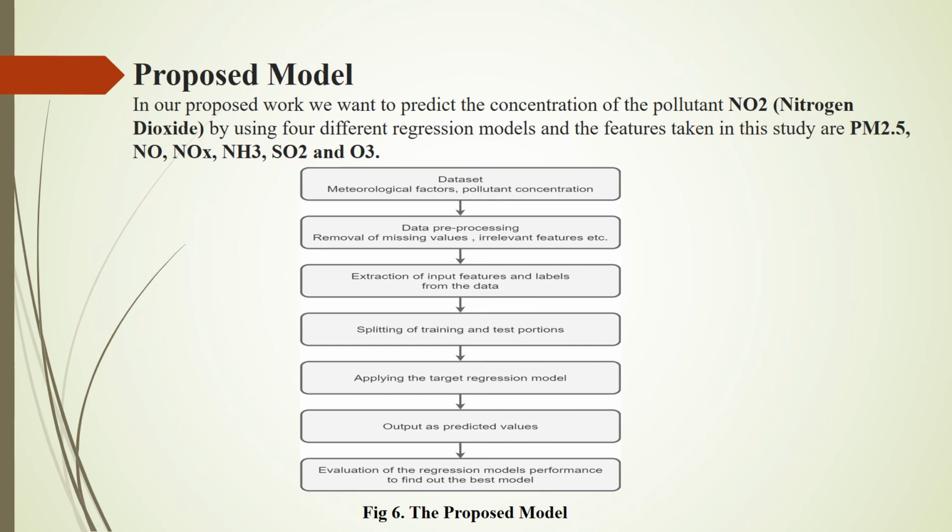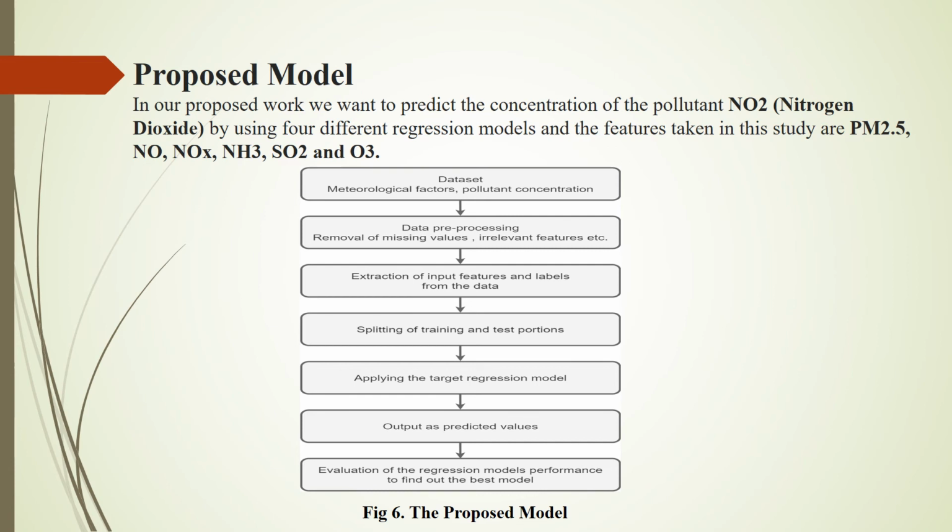Next step shows the output. In this, we get the output as predicted values of the pollutant from our target model. The last step consists of the evaluation of the regression model performance. By doing the evaluation, we will get to know the amount of accuracy in the results, by which we can identify our best model. In the proposed work, R-square and RMSE are used.